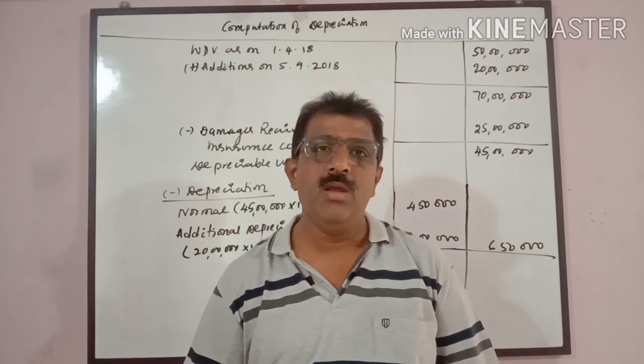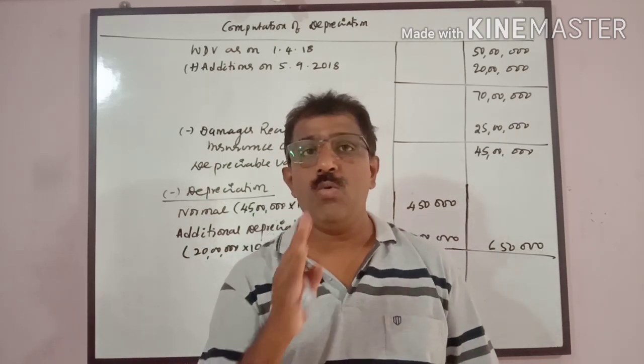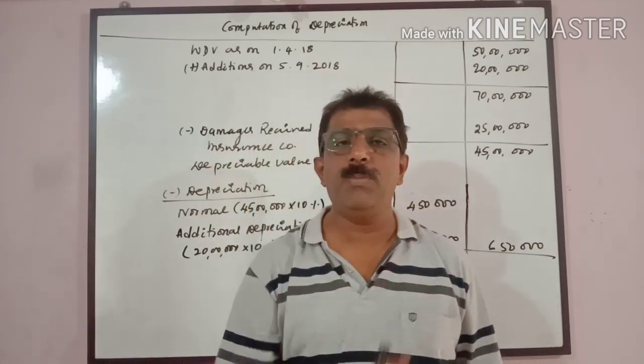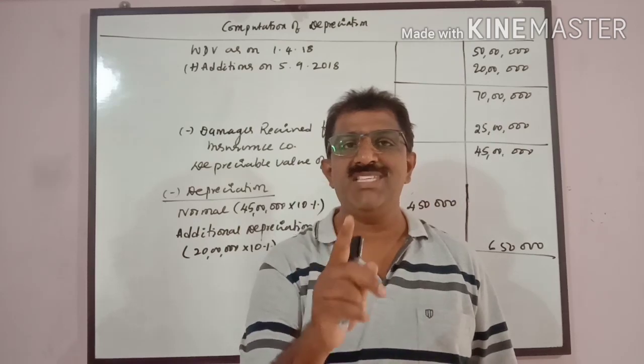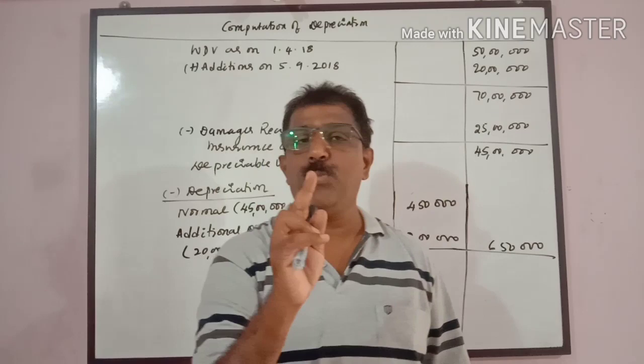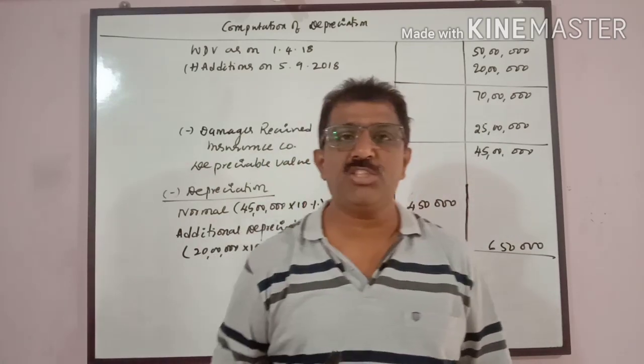In section B, what are the questions which you can expect? I will tell you first, and how you should answer and how you should prepare, also I will tell you. One problem on calculation of depreciation on block of assets. And secondly, computation of profit and remuneration, that comes from assessment of partnership firm.